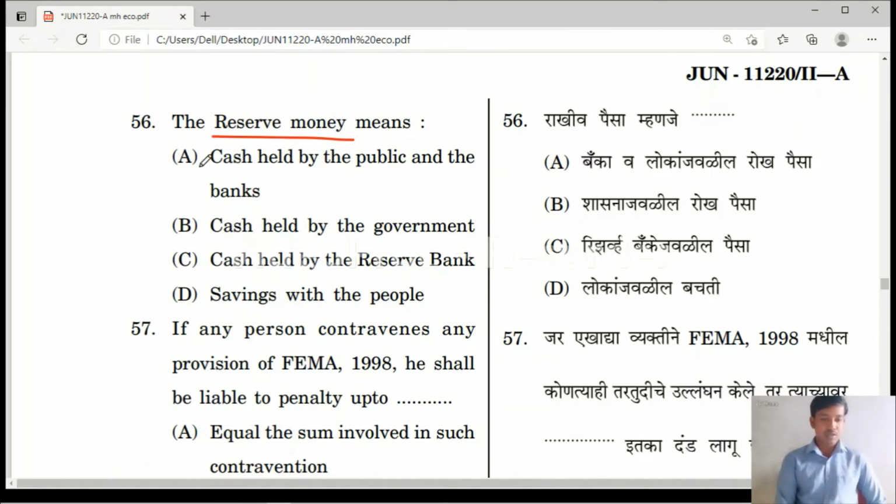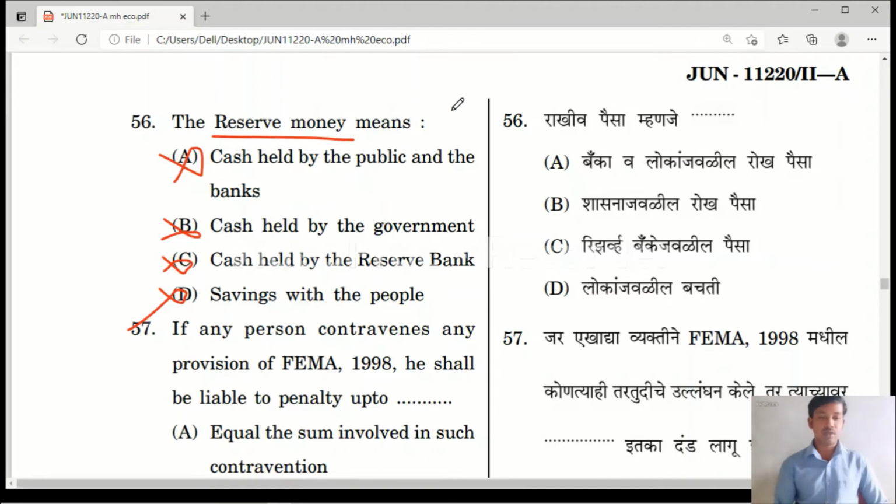Here, cash held by the public and the banks, no. It also includes deposits of the commercial banks in the RBI. Cash held by the government, no. Cash held by the reserve bank, no. Savings with the people, no. Okay, friends, question number 56. There is no correct answer here.